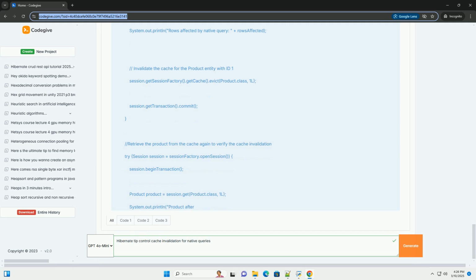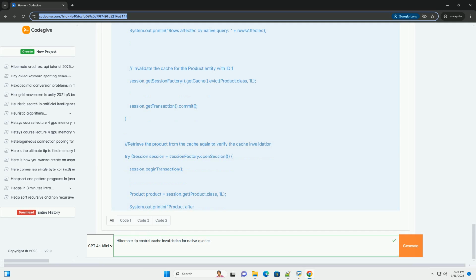2. Native query. A native SQL query updates the price of a product in the database. 3. Cache invalidation. sessionFactory.getCache().evict(Product.class, 1L) explicitly removes the cached product with ID equals 1 from the second level cache. This ensures that the next time the product is retrieved, it's fetched from the database, reflecting the changes made by the native query. 4. Verification. Retrieve the product before and after the native query to demonstrate the cache invalidation.